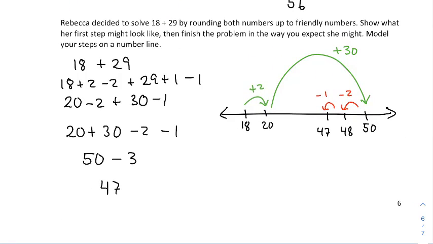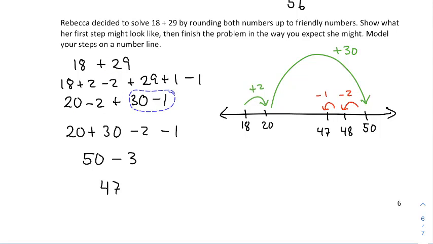And lastly, Rebecca decided to solve 18 plus 29 by rounding both numbers up to friendly numbers. Show what her first step might look like, then finish the problem in the way you expect she might. Model your steps on a number line. So rounding 18 up to 20 is like adding 2, and then you need to remove 2 so you don't change the value. So in other words, I'm going to add that 18 and 2 to make this 20. In other words, changing 18 into 20 minus 2 is a form of decomposition.